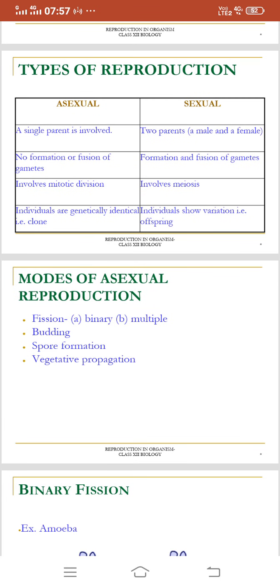Now the modes of asexual reproduction. What are the different modes of asexual reproduction? So the first one is fission, and fission can be divided into two categories. One is binary and the second is multiple. The second mode is budding. Third, spore formation. And fourth is vegetative propagation. So these are the four important modes of asexual reproduction in various organisms.